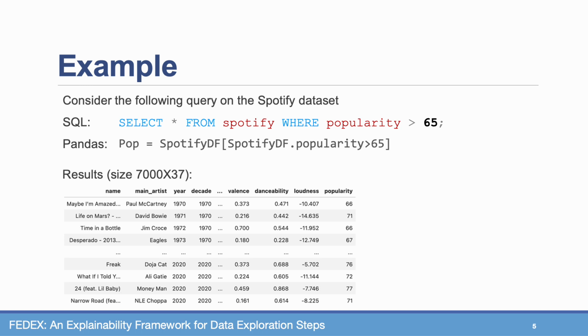Consider the following example on the Spotify dataset. Let's say that the user executes a query that is equivalent to select star from Spotify where popularity is higher than 65. The result is about 7,000 tuples long, and the challenge is how to interpret this and what is interesting in the result set and why.